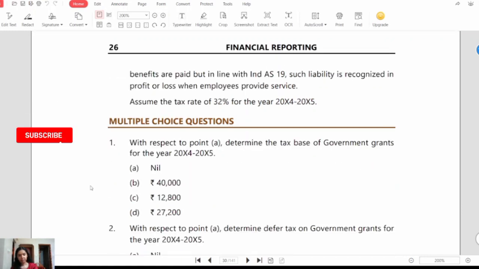MCQ number 1. With respect to point A in the case scenario above, determine the tax base of government grants for the year 2024-2025. Option A nil, Option B rupees 40,000. Option C rupees 12,800 and option D rupees 27,200.